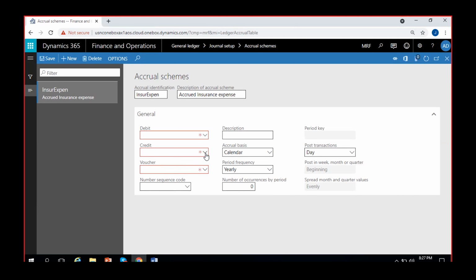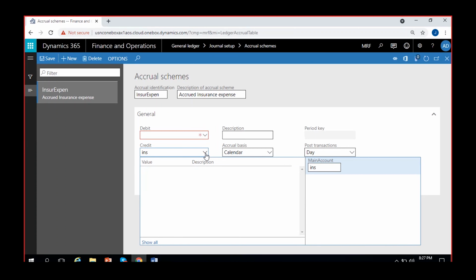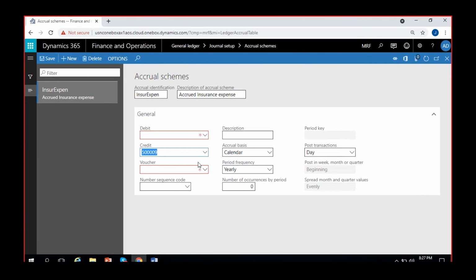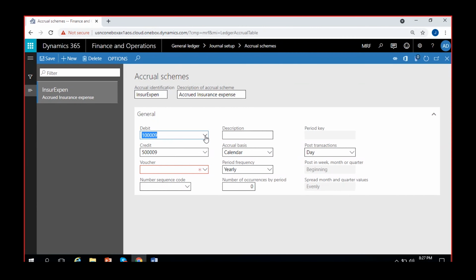So in the credit, I'll give the expense account. Normally when we post an entry, expense account will be debited, right? So that is why I'm giving the same here as credit account. So here I can see insurance expense account. Under debit, I'll give accrued insurance account 1 lakh 9. So here I gave accrued insurance account and here I gave insurance expense account. Perfect. Then I'll select a voucher.